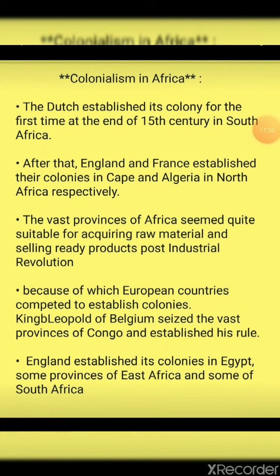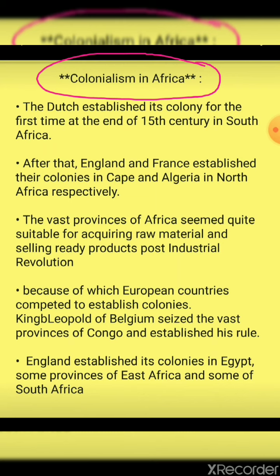Students, now we will move on to colonialism in Africa. First we saw Western Europe, then we saw how Asian countries were captured by the Western European countries.